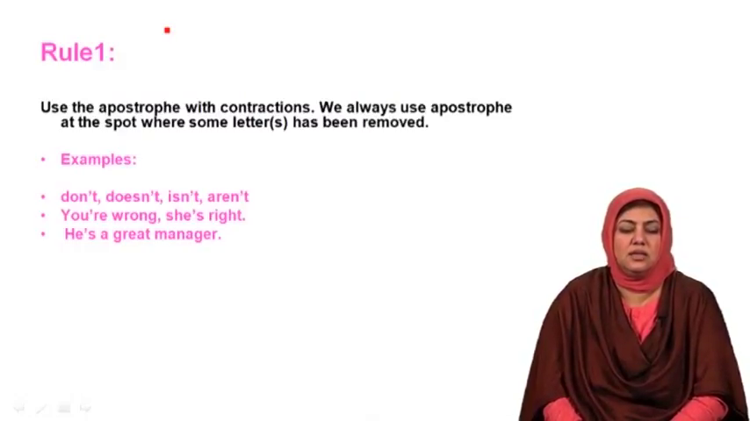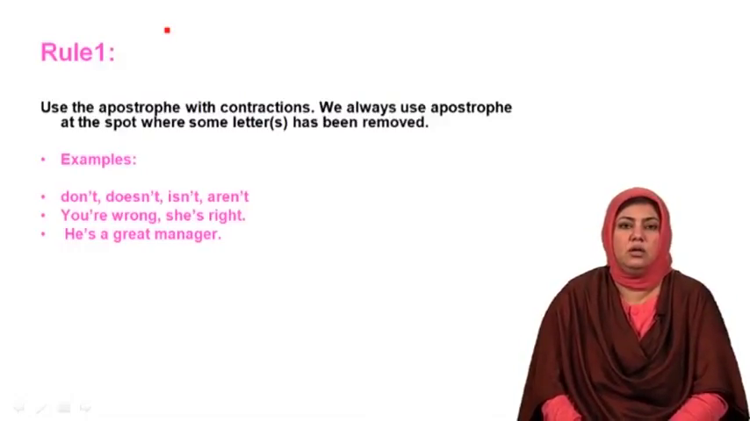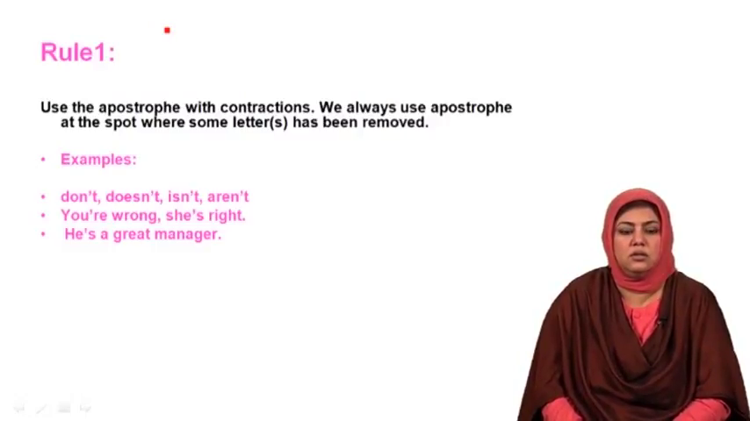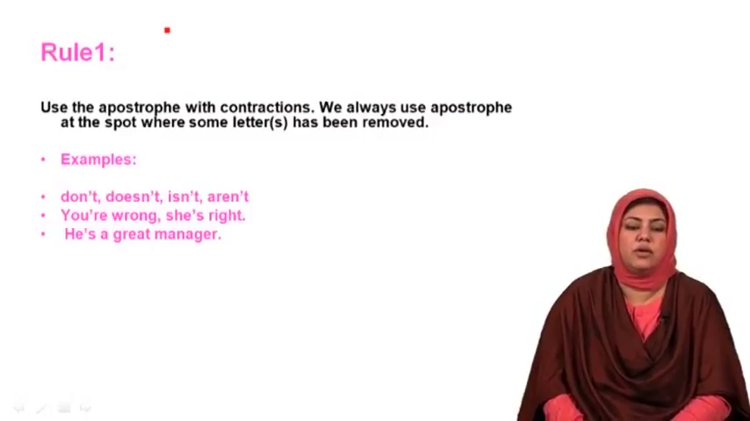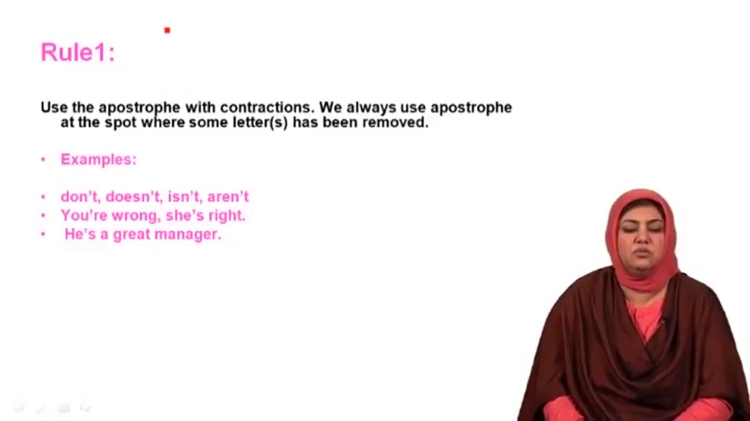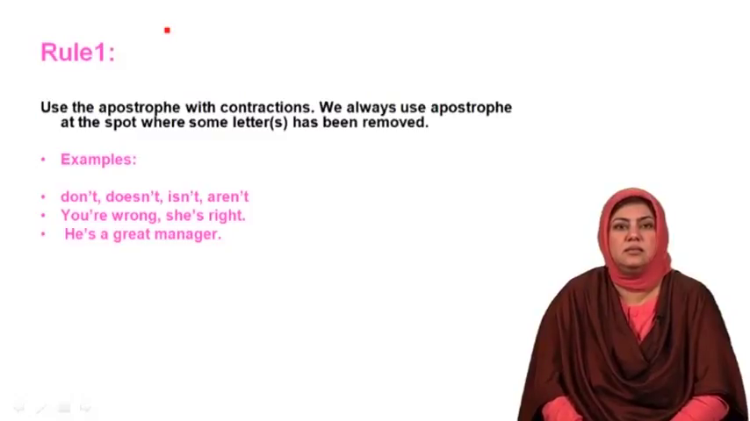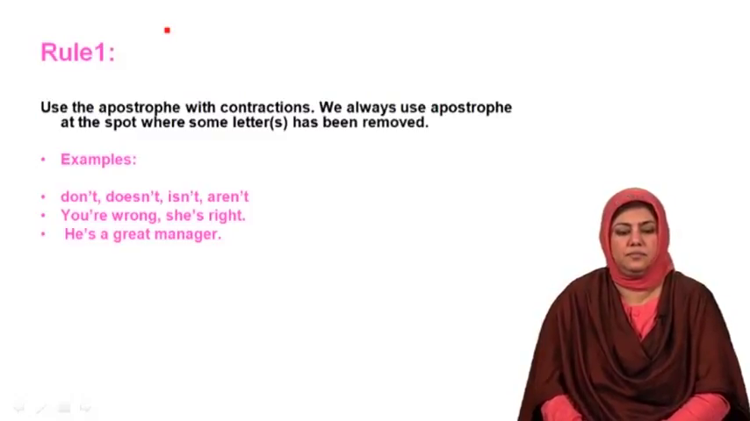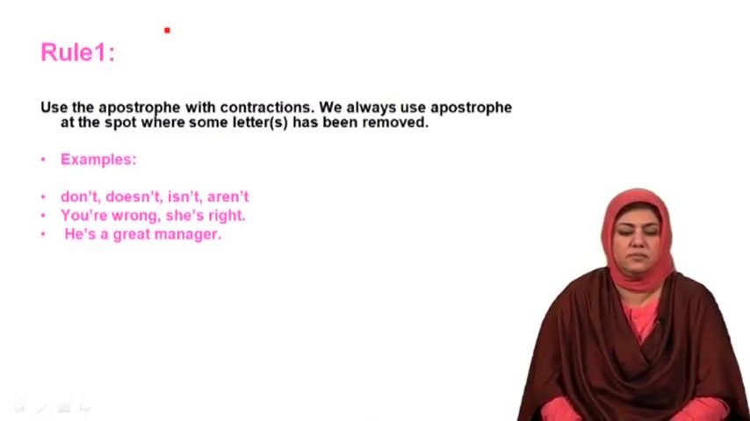Don't, doesn't, isn't, aren't. Now, instead of do not, does not, is not, or are not, contractions are used where some letters are omitted. Actually, in all these 4 cases, O is omitted from not, and an apostrophe is used by creating these contractions: don't, doesn't, isn't, aren't. Same rule applies for the creation of other contractions.